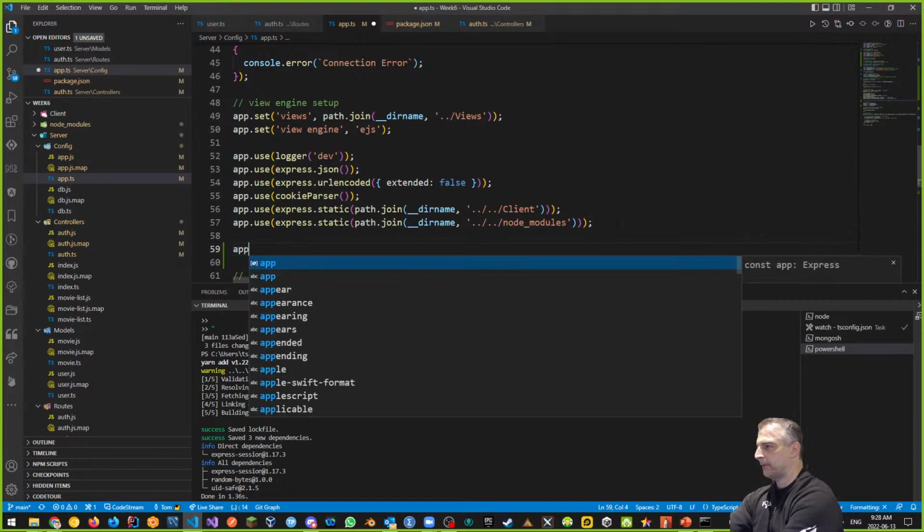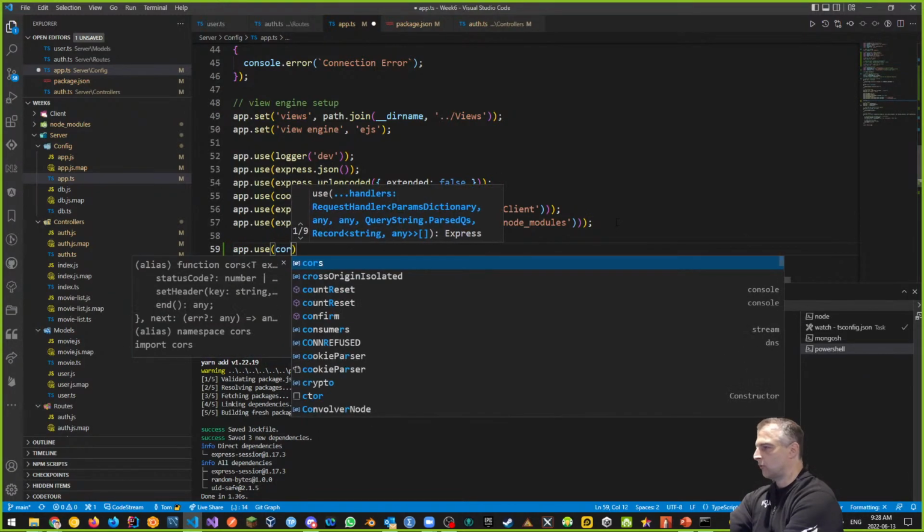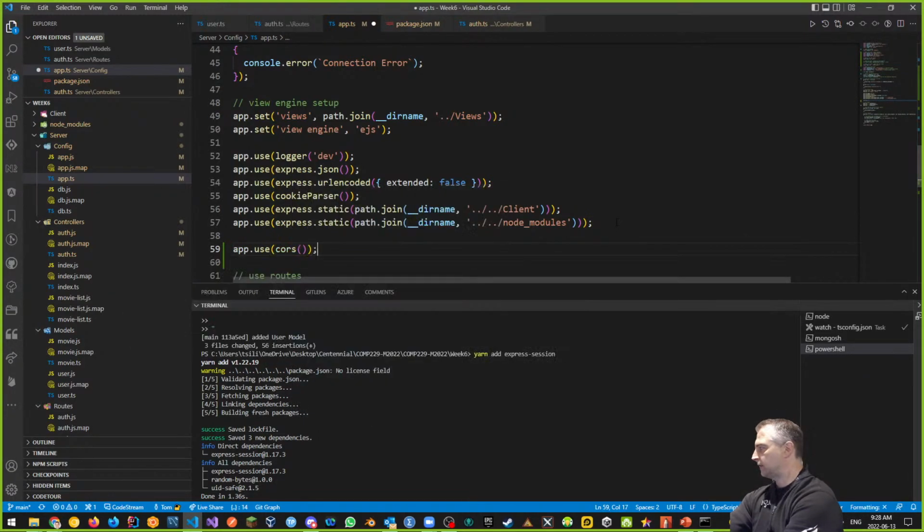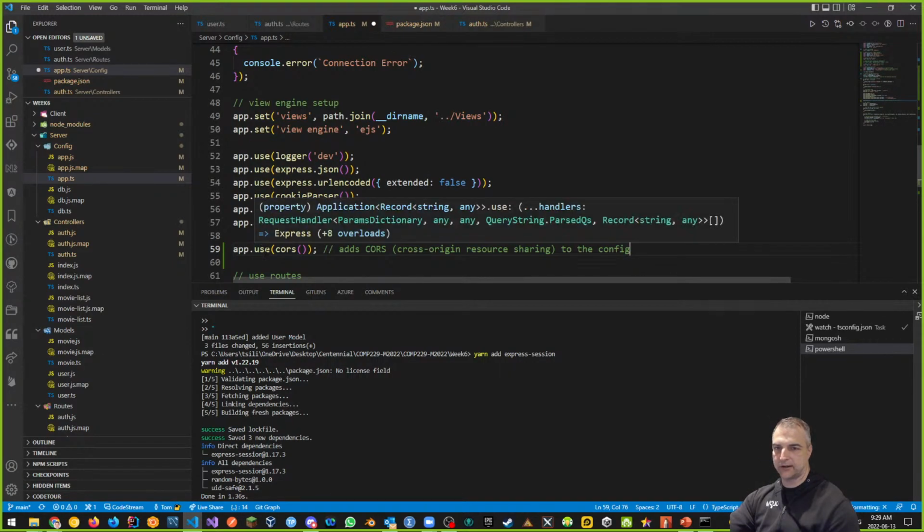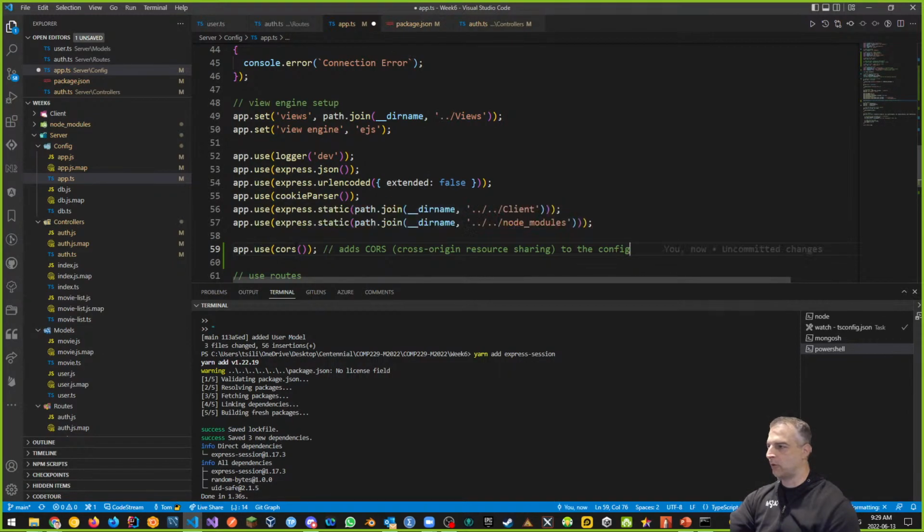So we're going to say app.use(cors). And remember what this is. This adds CORS, which is cross-origin resource sharing. That's what we're doing. We're adding that into the config. So what this does is once we say app.use, remember, use connects our middleware module, cors, to this thing. And that's when we're going to do it right here.